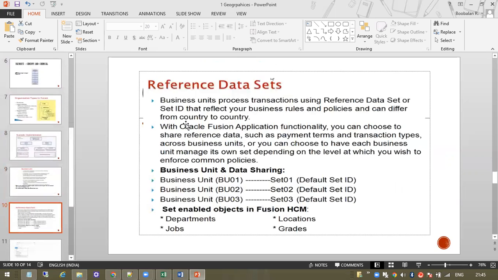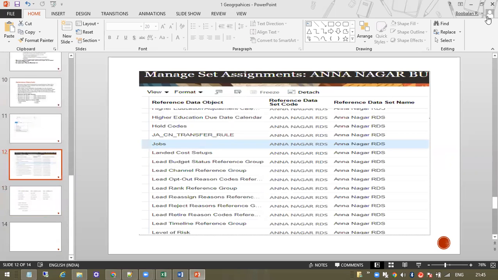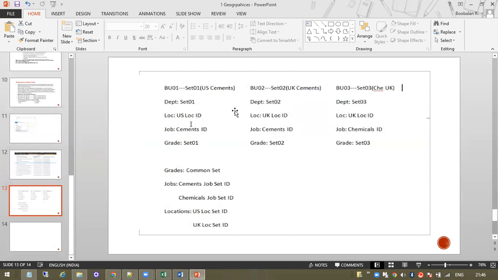Just giving some examples. I created something last week, a set assignment, and mapped it to one of my students. I'm showing you how I worked on that: the SETS real-time environment, and how the sets are mapped to the business units.